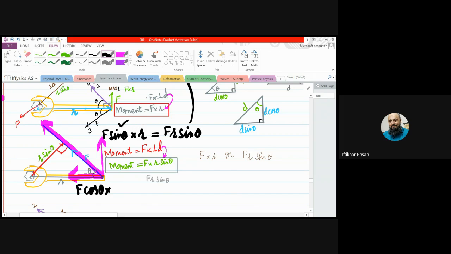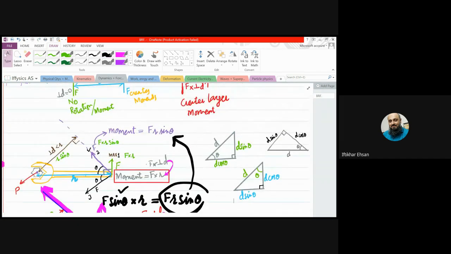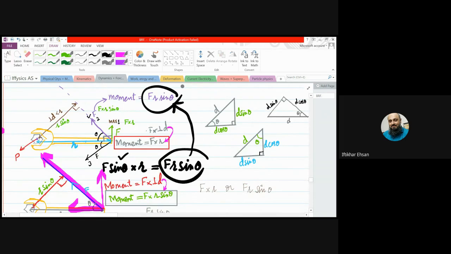So it means only F sine theta was effective, while F cos theta was not producing any turning effect. So F sine theta will be multiplied by r, and it is also making 90 degrees with the distance. So the formula again is F r sine theta, as we did before, right?